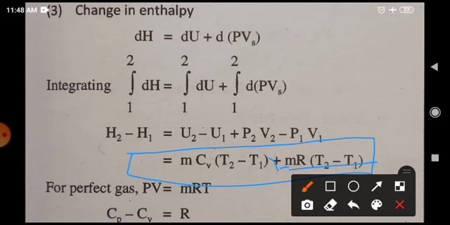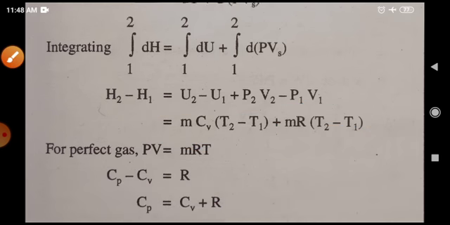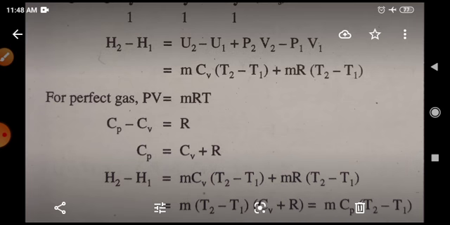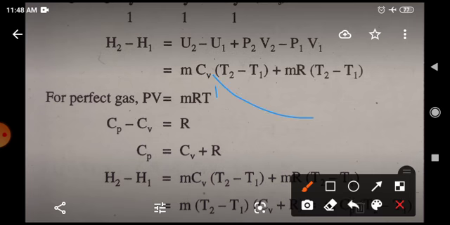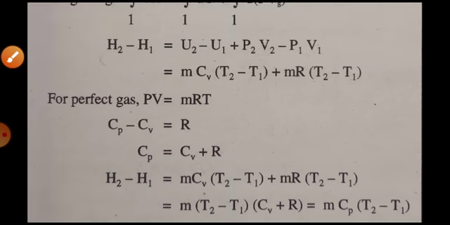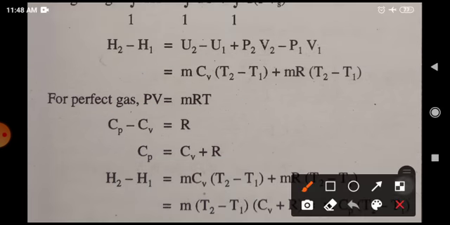Now next one: for gas, PV is equal to mRT, and Cp minus Cv is equal to R. So if you have the value of Cp and don't have the value of Cv, then by this relation you can get it at this level. Can you see this?